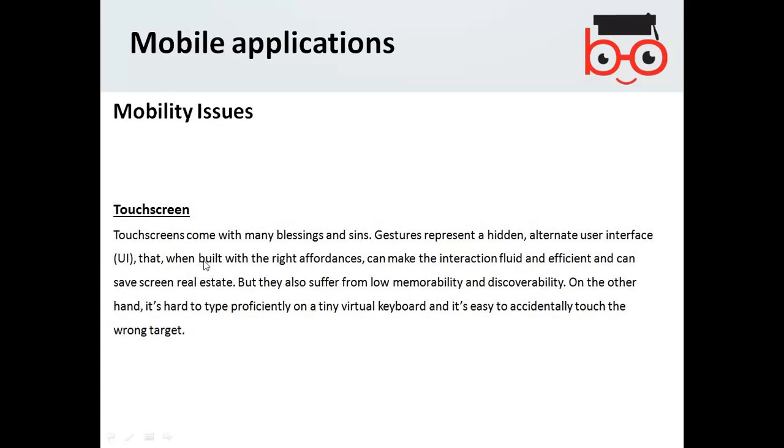Like a touch screen is somehow good, but you cannot touch all the parts of the screen very precisely. If you are using the keyboard, sometimes you feel the keyboard is a little bit smaller than you can type on the actual keyboard.